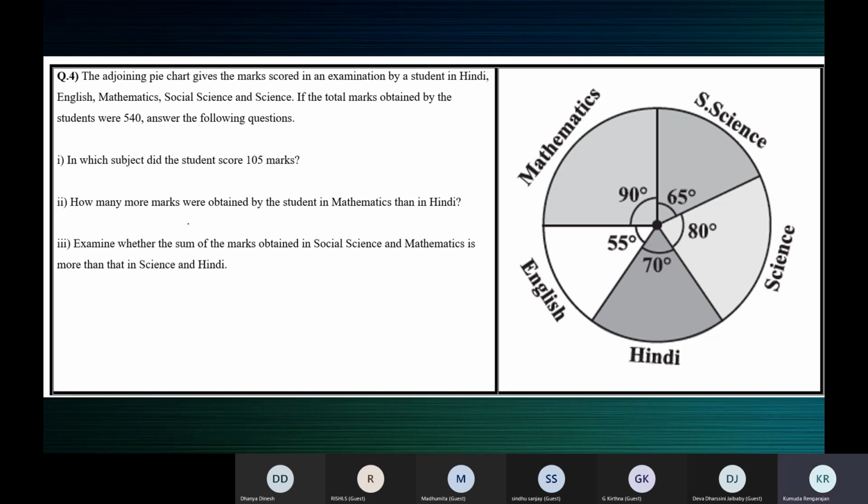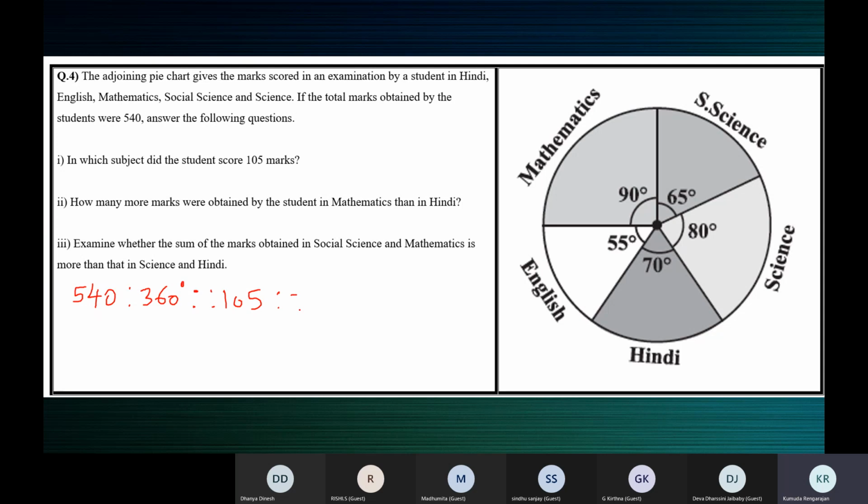It's like this. You can use a proportion. Maybe all of you will feel comfortable with proportion. 540 marks means 360 degrees. Total 540 marks means 360 degrees, as 105 marks means how many degrees?